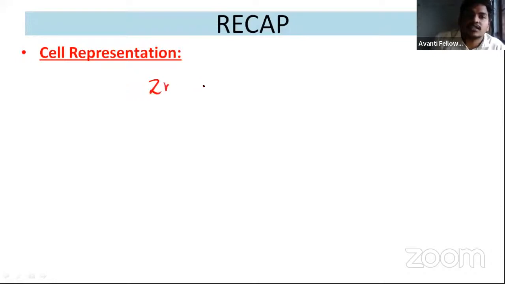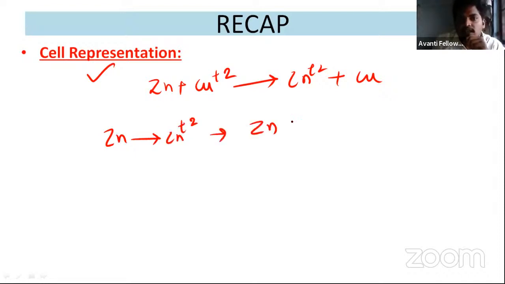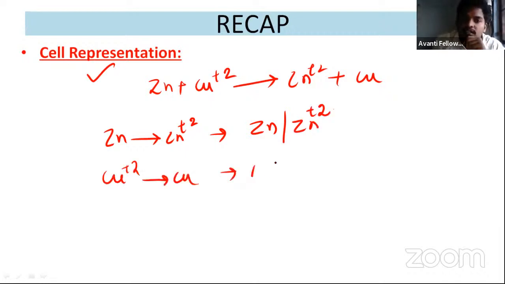Zn plus Cu2+ gives rise to Zn2+ plus Cu. How do you represent this? Zinc is going to become Zn2+, so I'm going to represent it like this. Zinc becomes Zn2+, whereas Cu2+ is going to become Cu.